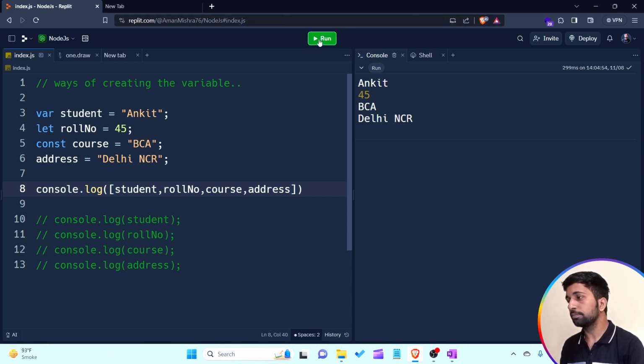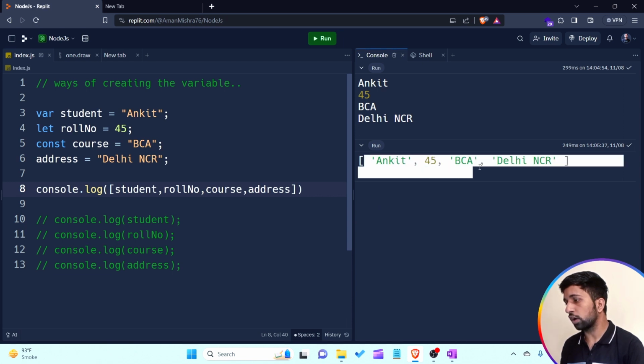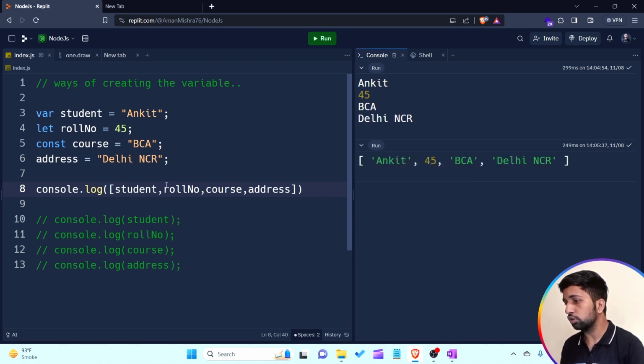If I run the program, you are able to see it prints the data in square brackets separated by commas. The student variable contains Ankit, so it prints Ankit first. The roll number variable contains 45, so it prints 45 second, and likewise for the third and fourth. This is how we print all the data on the same line, using square brackets and variable names separated by commas.